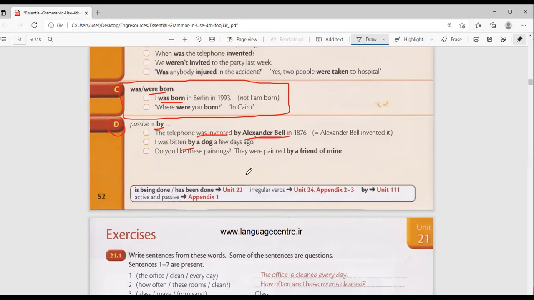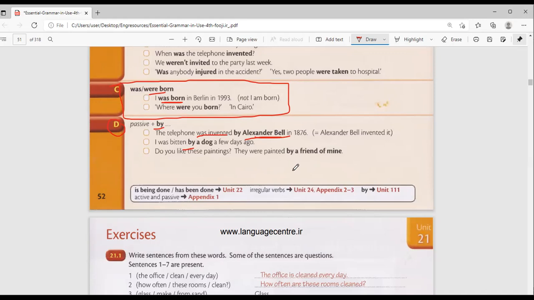Do you like these paintings? They were painted by a friend of mine. So by is the doer, telling us the person who did the work. Just like the examples I've been giving you. Food was cooked by Yasin. This car was bought by Abdallah. You see that? Yes. All those are passive sentences.